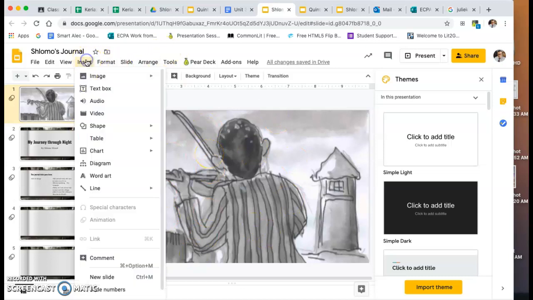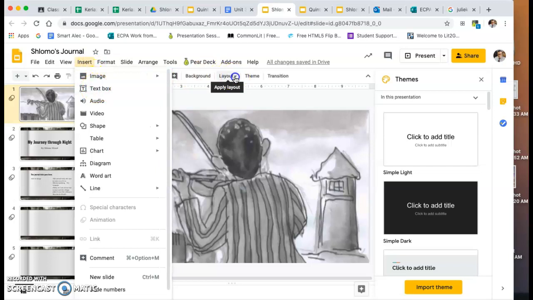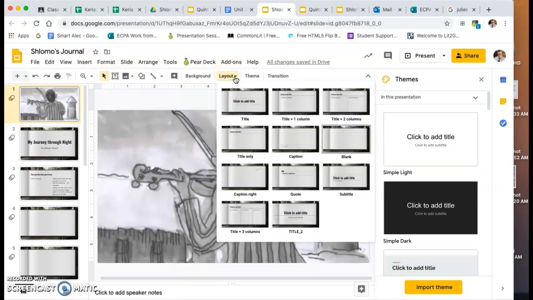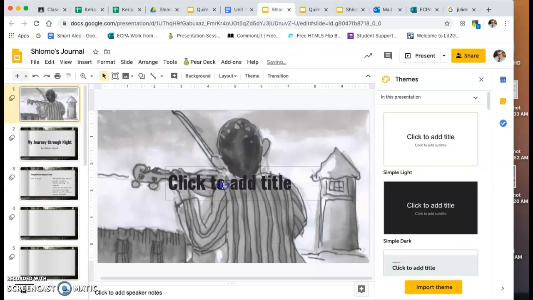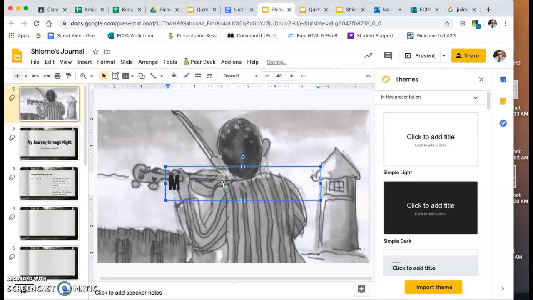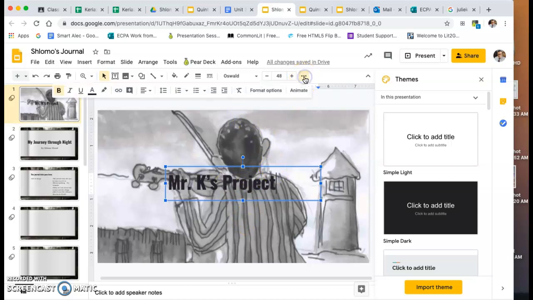Next, I would add my name by either adding a text box, or you can actually change the layout. Okay, maybe I want to center this, so I would do that.